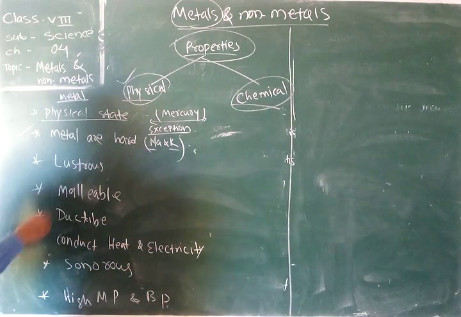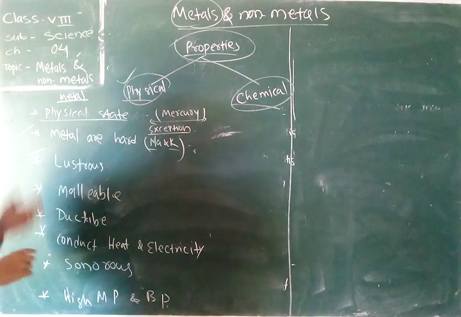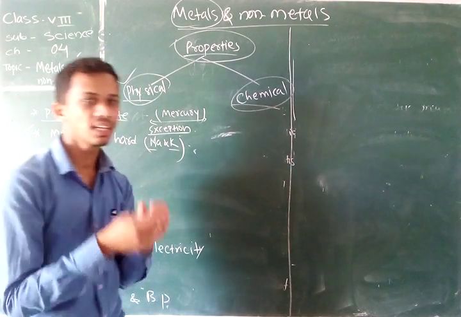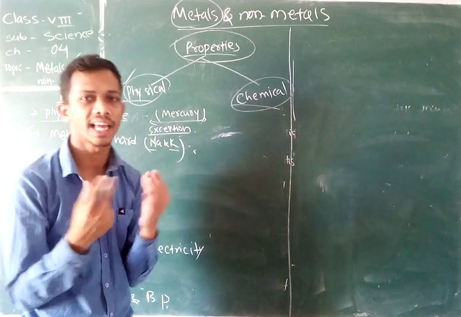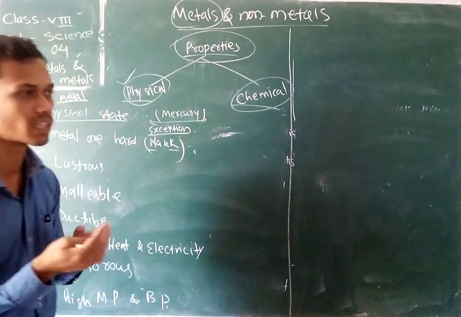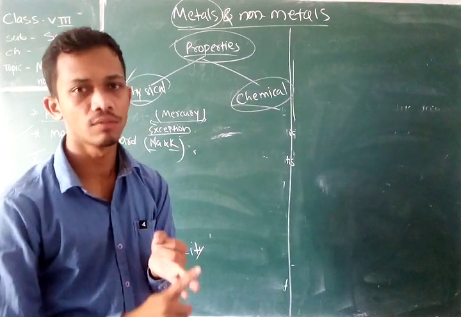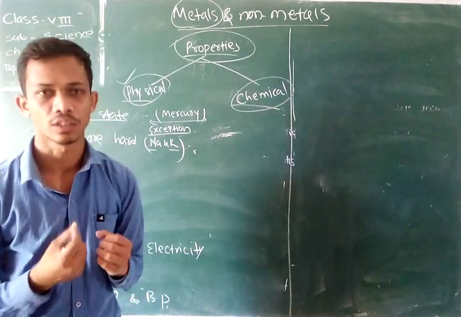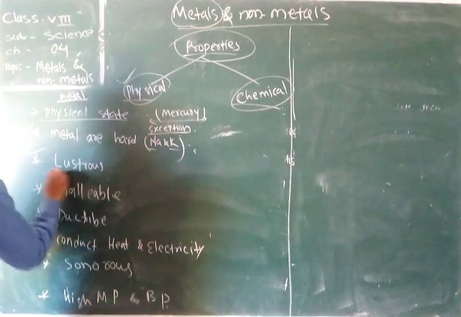Okay, after that, they are lustrous. Lustrous means they have the property of shining. You have seen ornaments made of gold and silver. They are very shiny because they have the property of lustre.